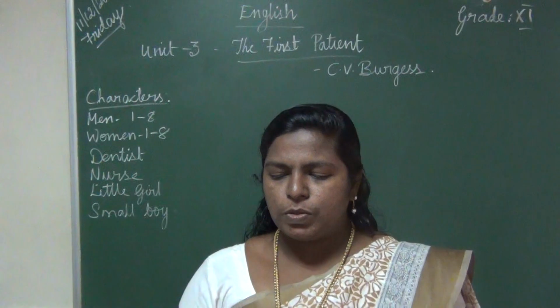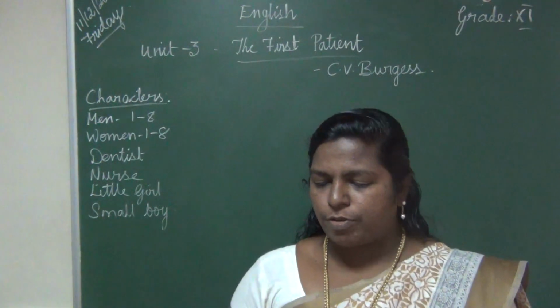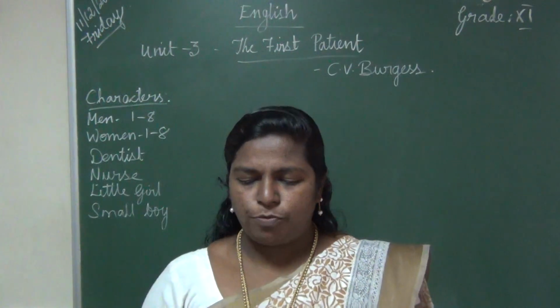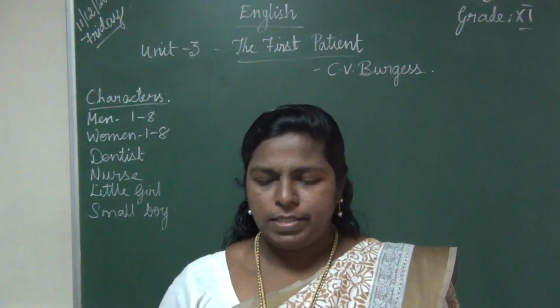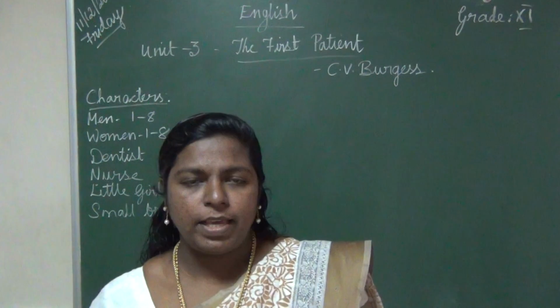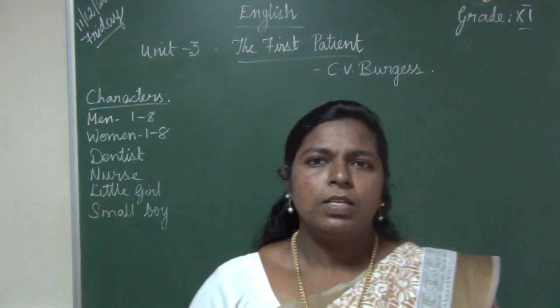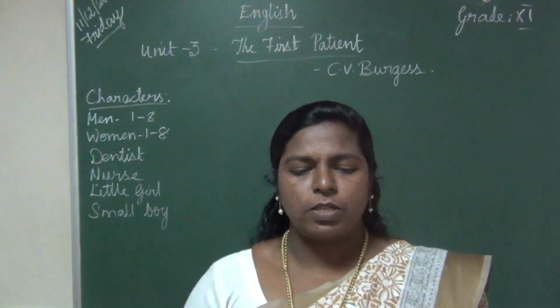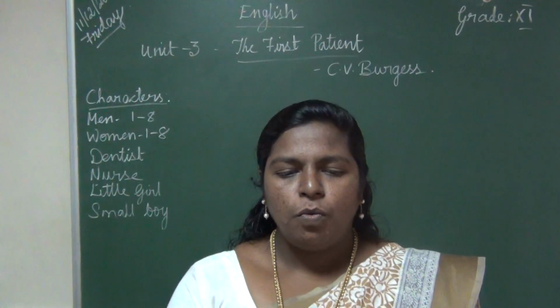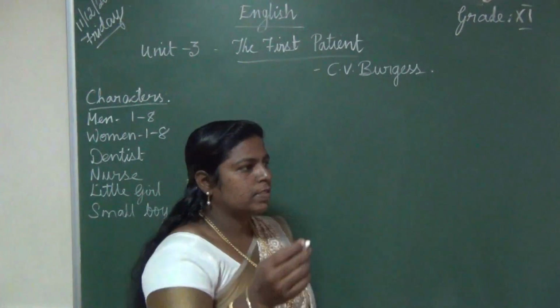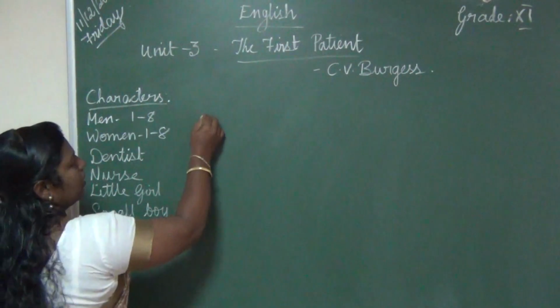Woman 1 continues sobbing. Enter man 1 from the surgery room. So what is woman 5 doing? She started to go and search for the photograph in the other place. But woman 1 was crying, and who is entering now? Man 1 is entering from the dentist room, the surgery room. Man 1: Whatever is the matter, Emily? So now you might have seen what is wrong with woman 1.